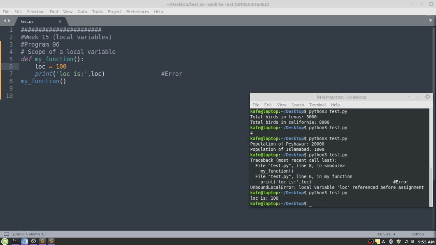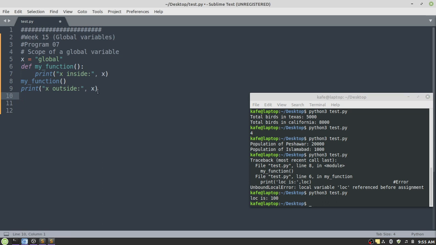Program number 7 is about the second type of variable, which is known as global variable, and that is opposite of the local variable. First 4 lines as usual are comments. In the global variable theoretical concept, we studied that it is a variable that is declared outside the function bodies. If you have one function within your program, it must be declared outside that one function. If you have 10 functions, it must be declared outside those 10 functions.